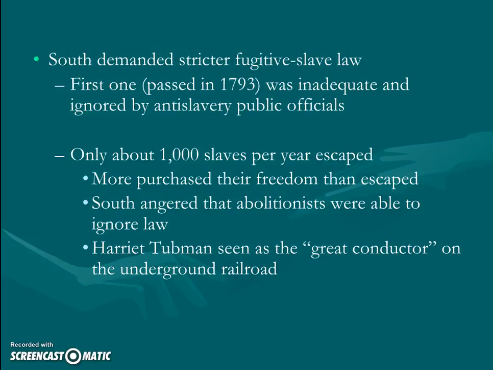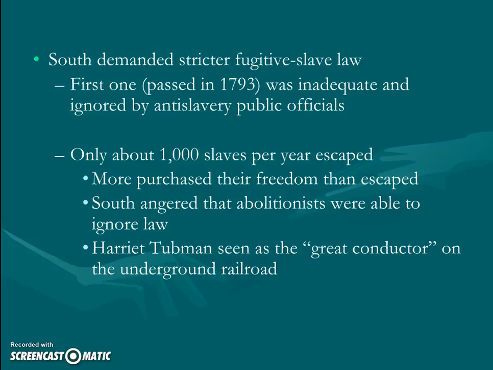So they're basically wanting a new fugitive slave law that will help them with this runaway slave problem. Now, the problem is really not that big of a problem in the long run. It's not that many slaves who are actually escaping. And this is sort of where we get the idea of the Underground Railroad. Harriet Tubman becomes the great conductor on the railroad, but that's the path that they would take north, oftentimes leading to Rochester, New York, I think, was the end line. That was a free town where a lot of the people on the Underground Railroad were going to.